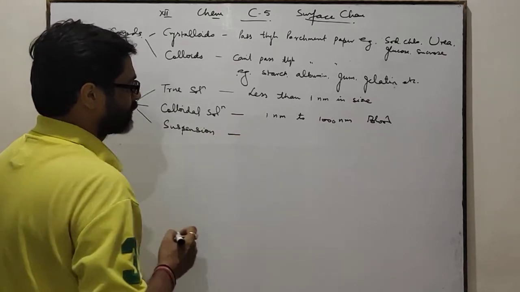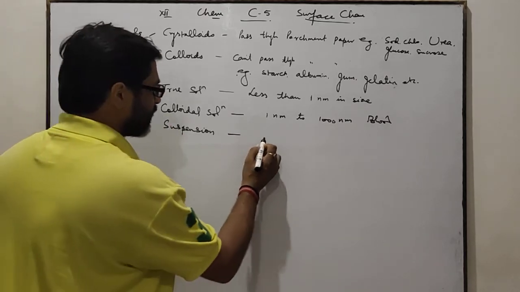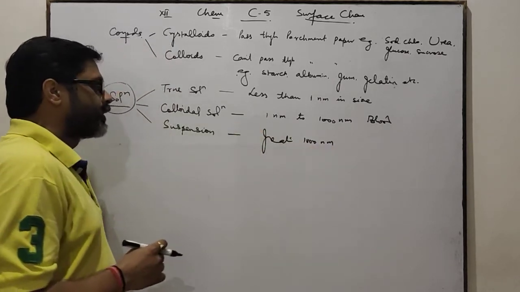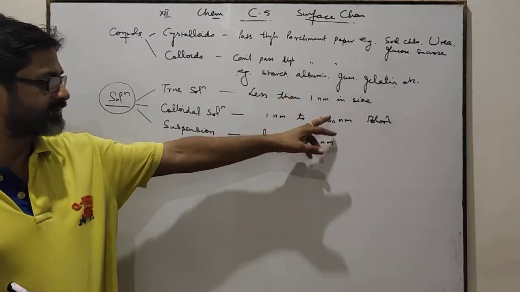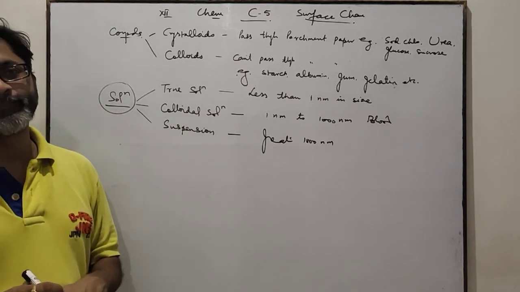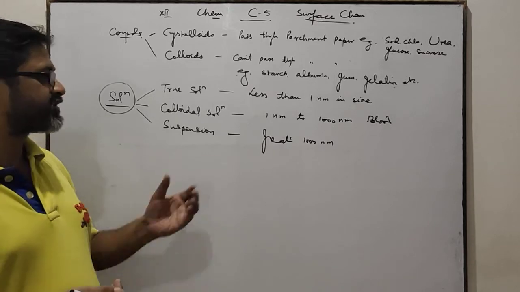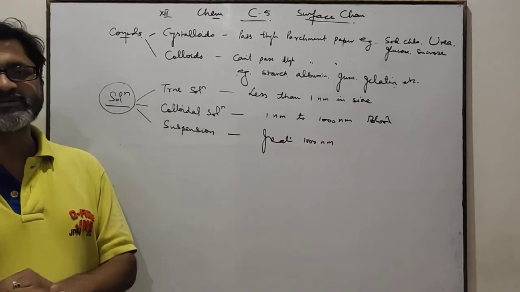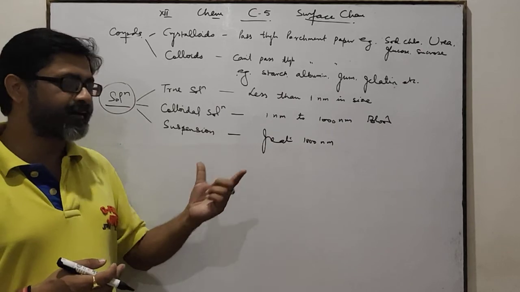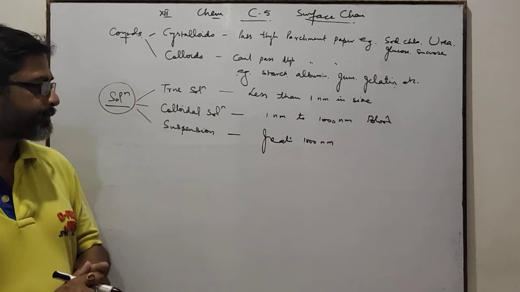Suspensions are the third type of solutions in which the particles are greater than 1000 nm. More than this, these particles can be seen through the naked eye. You have seen sand water, or muddy water, in which sand particles or mud particles can be seen easily. This is a suspension. These particles can be filtered out from solutions.